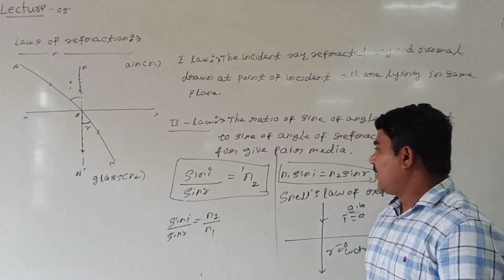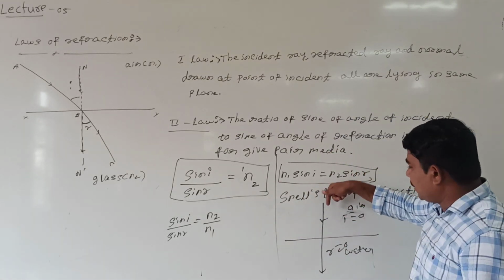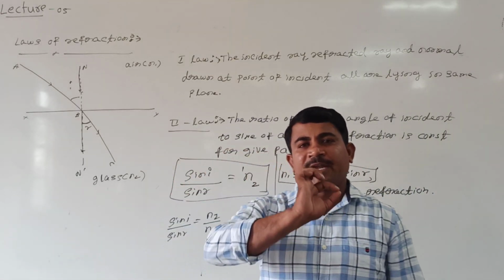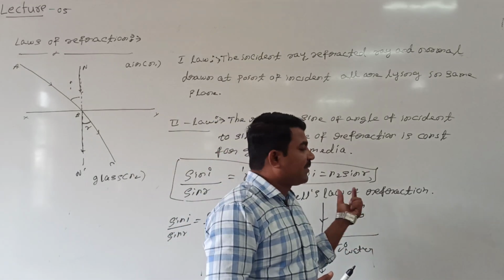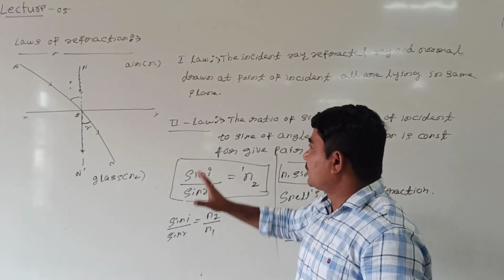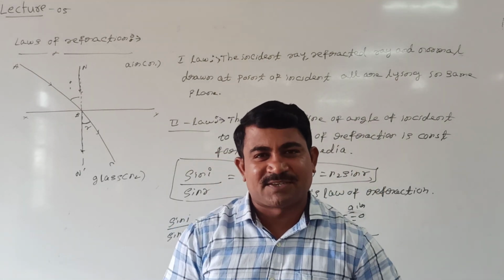So Snell's law of refraction is not valid when a ray of light is incident perpendicular to the surface or along the normal. So these are the laws of refraction, the first law and second law. The remaining concepts we will see in the next session. Thank you guys.